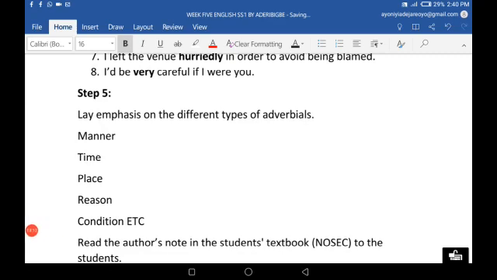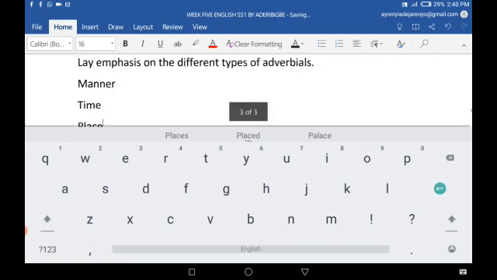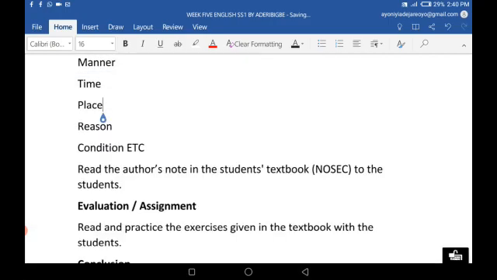Adverb of time will tell you the time it happened. And this time might be in day or in clock. It can be in PM, it can be in AM, it can be in season. Is it rainy season? Is it autumn? Is it winter? It can be any of those.